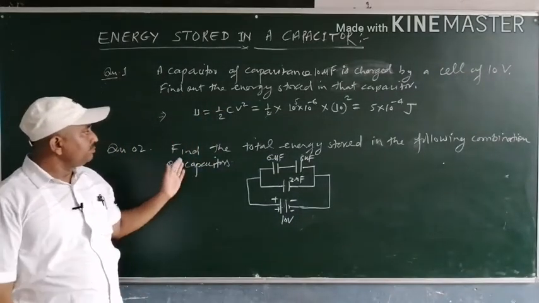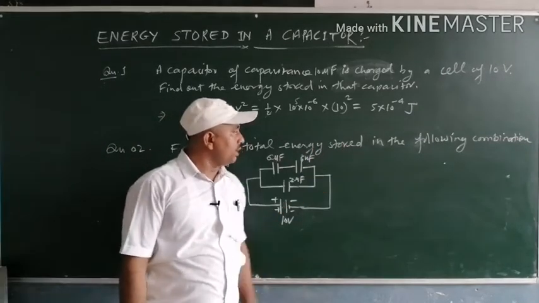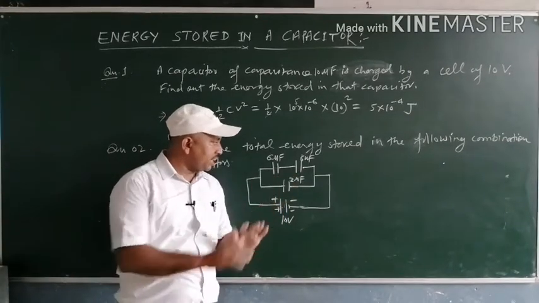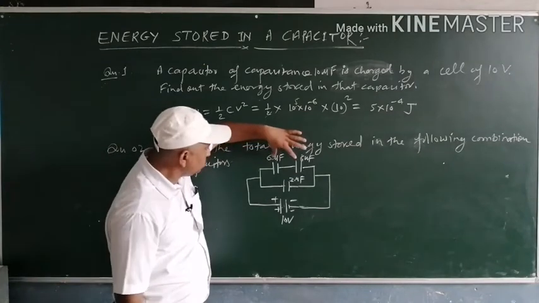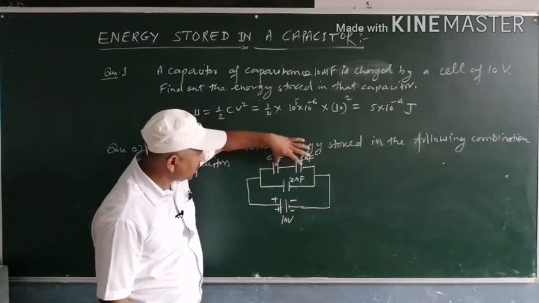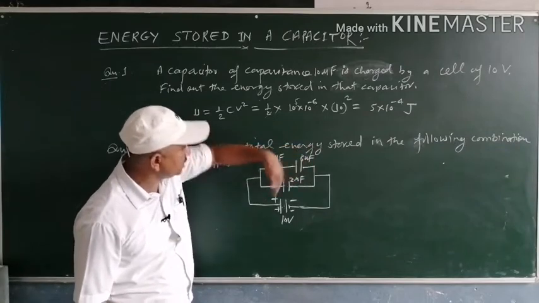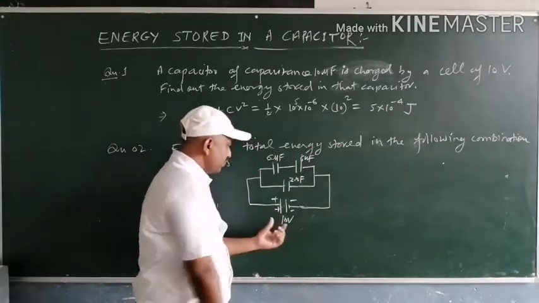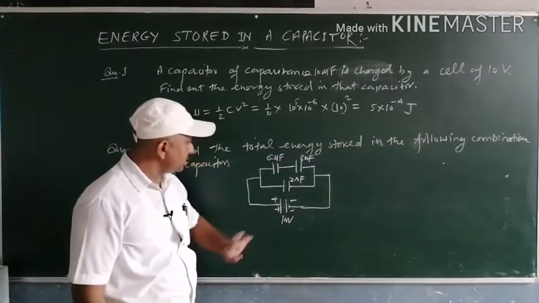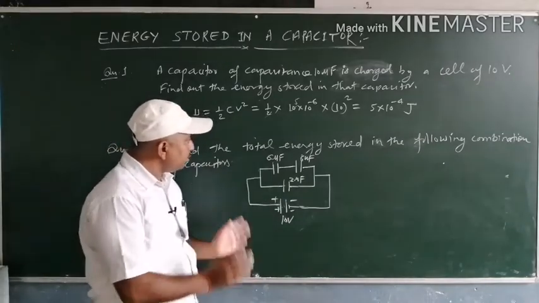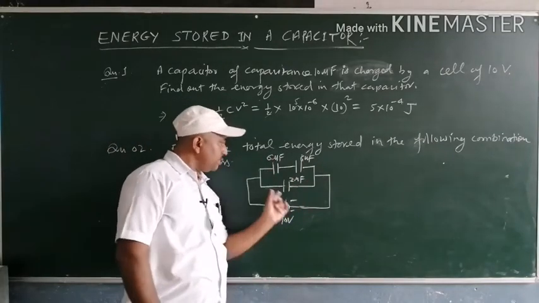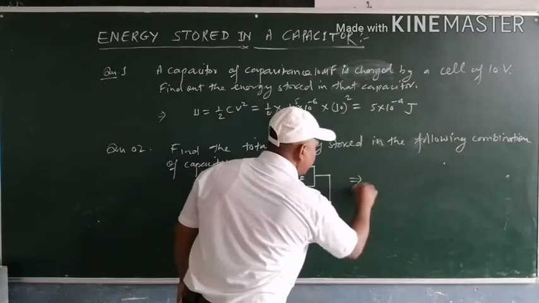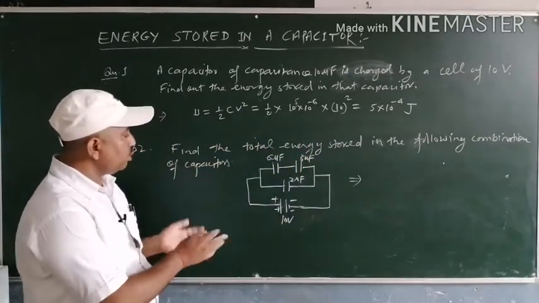Now in the second question, find out the total energy stored in the following combination of capacitors. This is a circuit in which three capacitors are connected to each other, in which two capacitors are connected in series, and this series combination is connected with the third capacitor of capacitance 3 microfarad. And the combination of these capacitors is connected by a battery of potential difference 10 volt. So to find out the total energy stored in the combination of these capacitors, first we have to reduce this circuit to a single capacitor. It means its equivalent capacitance.